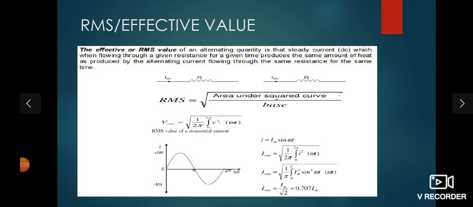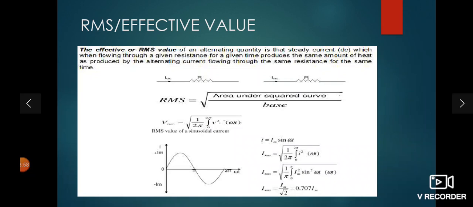One resistor is connected to the DC supply and one resistor is connected to the AC supply. Then the RMS value is the DC value of current which produces the same amount of heat as the AC current flowing through the same resistor for the same period of time. So that DC value is the equivalent of the AC, and that is called the RMS value.